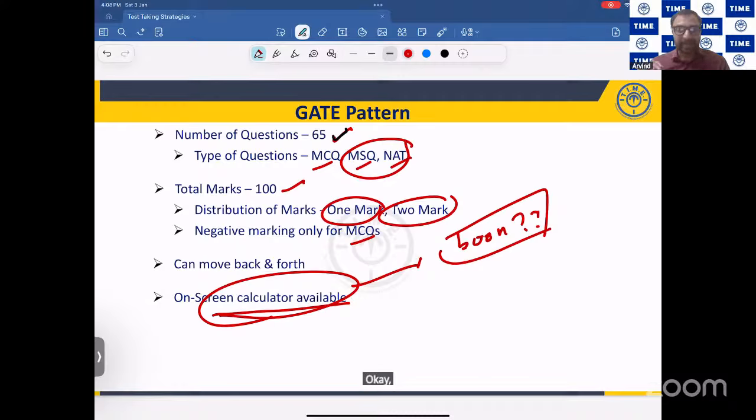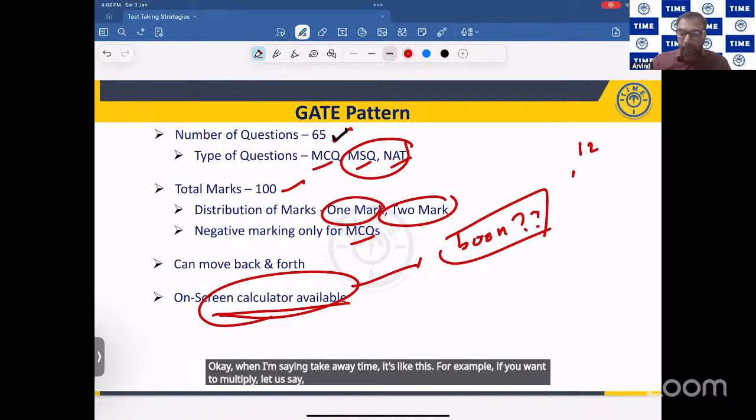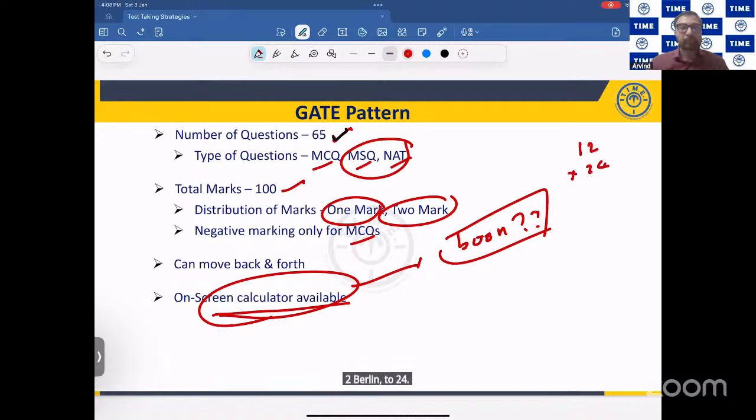When I say it takes away time, it's like this. For example, if you want to multiply, let us say, 12 into 24. How many digits do you need to press? In 12, 1, 2, 2 times you have to press. Again, the multiplication, 1 time. 2 and 4, 2 times. Totally you have already pressed 5 times. And to get an answer, you have to press equal to.